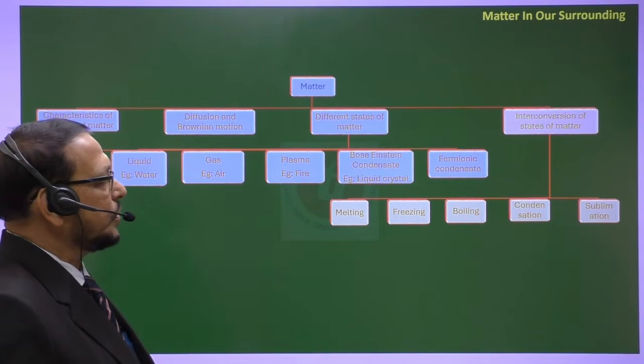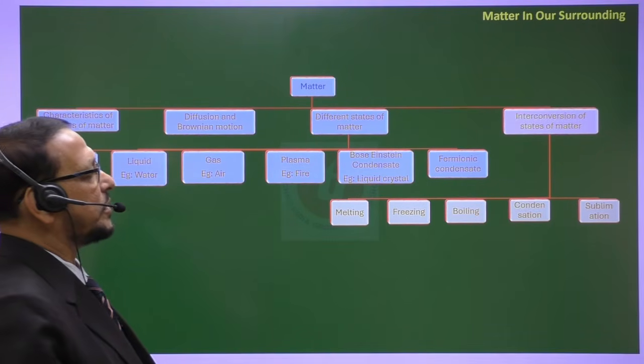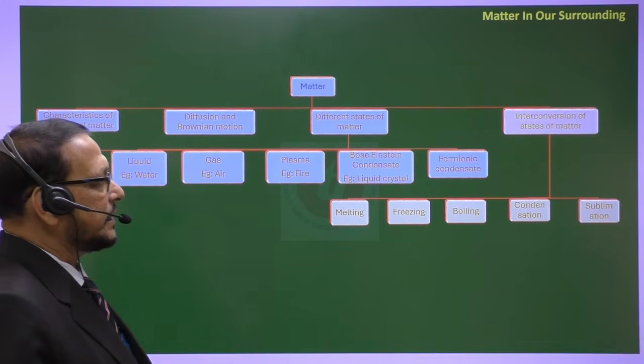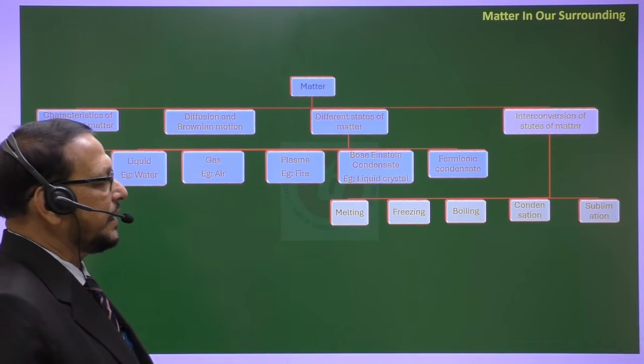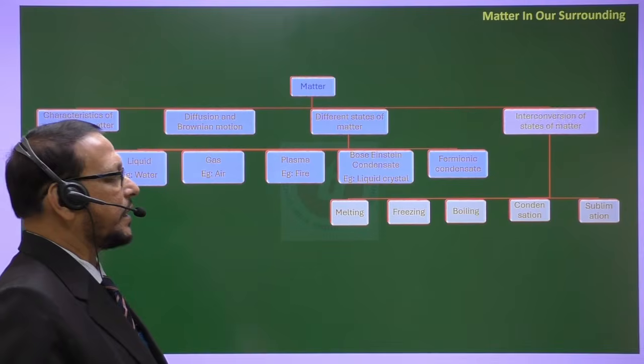Then we have the interconversion of matter, that means how we can interconvert from one state of matter to another.